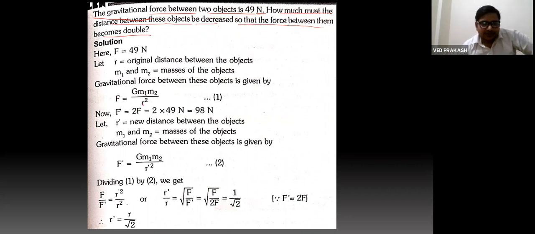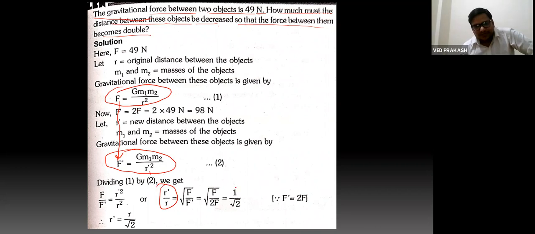So initially it was at separation r, and let's consider finally it is at a separation of r dash. So we all know that this force F dash should be 2 times of F. If you divide these, then you will easily get the relation between r dash and r, right? So F upon F dash, this F will cancel out and you will get the result 1 by root 2. So what will be the value of r dash? R dash will be equal to r upon root 2. Is it clear?